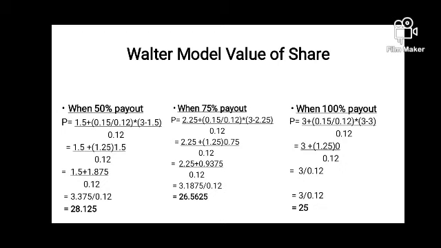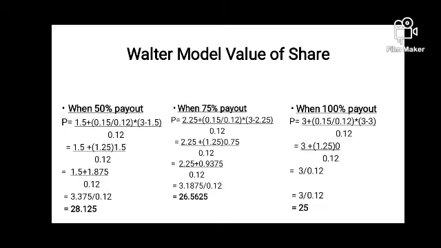By solving this we can get 3.1875 divided by 0.12, so 26.56. Just to give you a quick short revision of this. Walter says when the company's capacity is more than investors expected, the company should pay less dividend and have more retention. So when the company is paying 50%, value of share is 28, but when the company is paying more, from 50 to 75, value of share reduces, and again from 75 to 100, again the value of share will reduce.